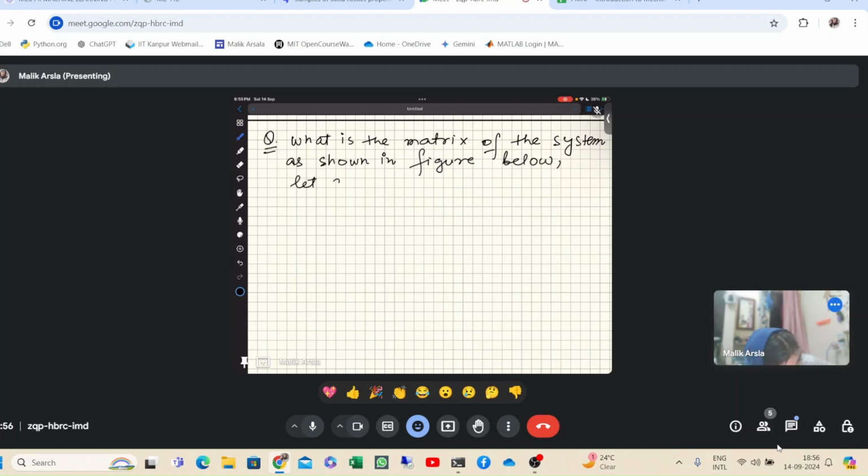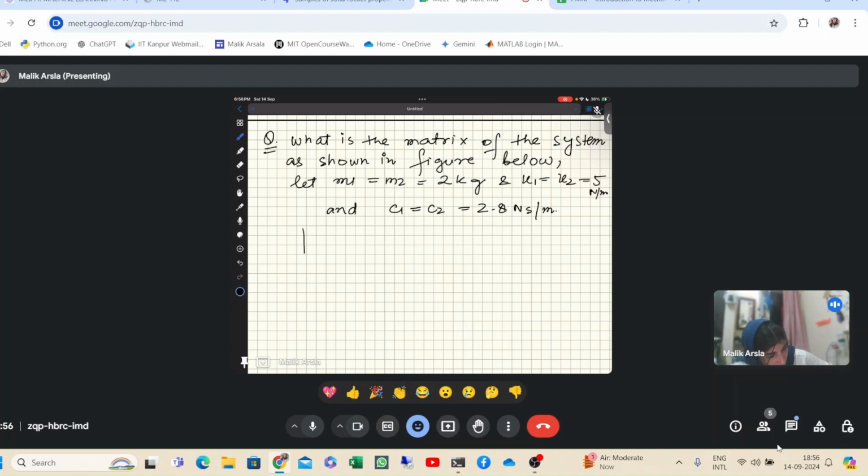Let m1 equal to m2 equal to 2 kg and k1 equal to k2 equal to 5 Newton per meter, and c1 is equal to c2 is equal to 2.8 Newton second per meter.